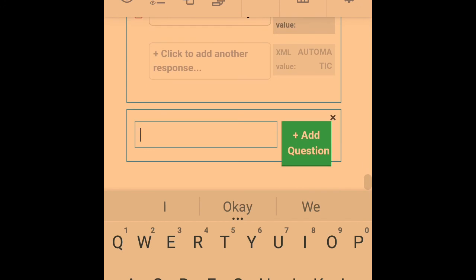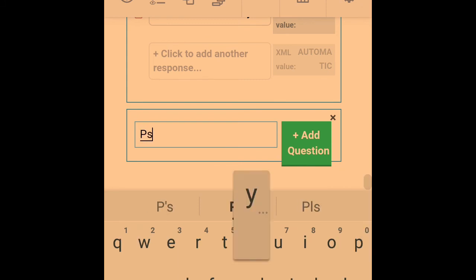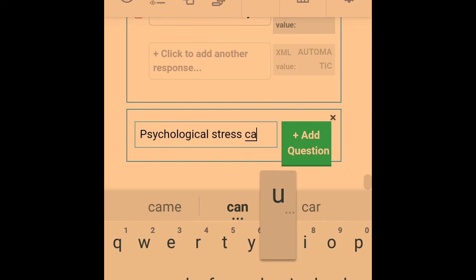So now let's say we have another objective, and the objective is to assess the effect of psychological stress on adolescents. So let's just ask a few questions and then I teach us the other things on the Kobo Toolbox. Okay, so psychological stress causes depression. This is a question under the effect.